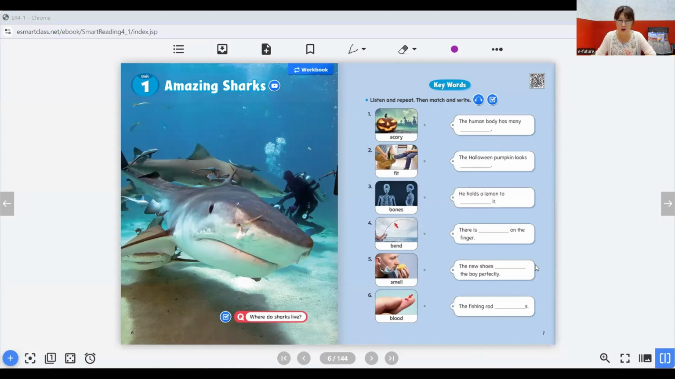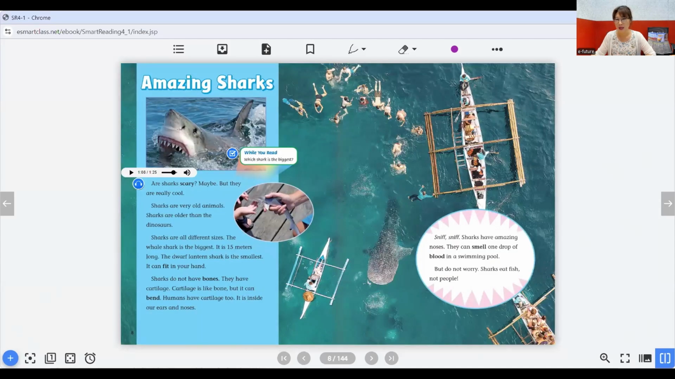Okay, so look at this shark. They're huge, right? Compare the size with a human. And there are some interesting pictures too. Look at this one. Wow, do you see the teeth? Very sharp. And do you see this very small baby shark? Do you see it? Yeah.